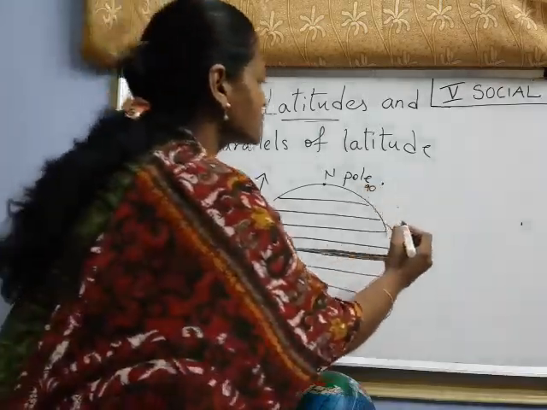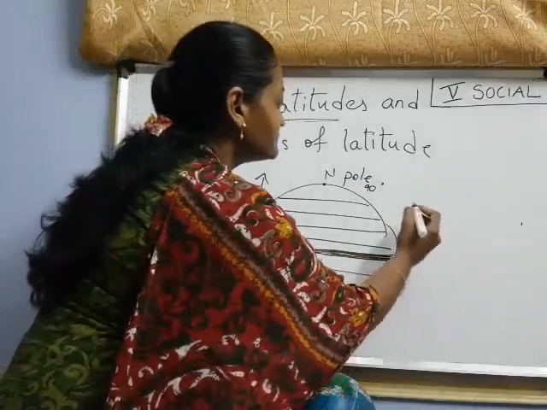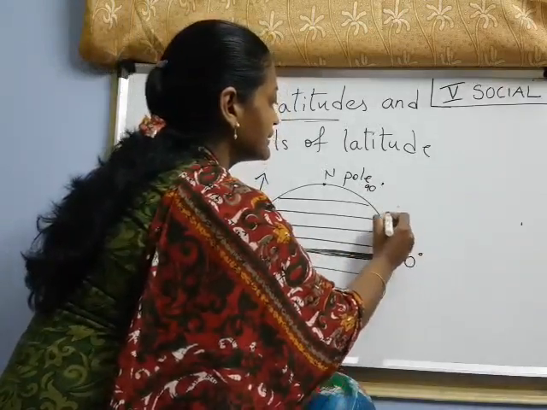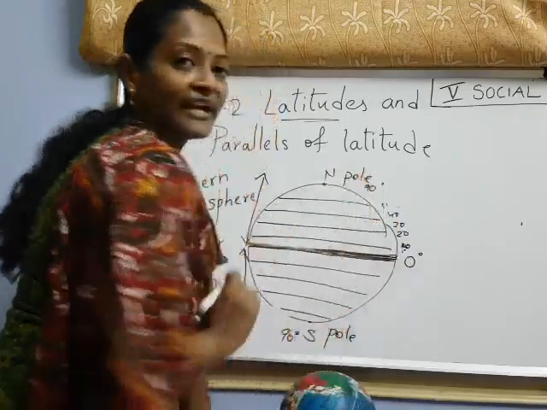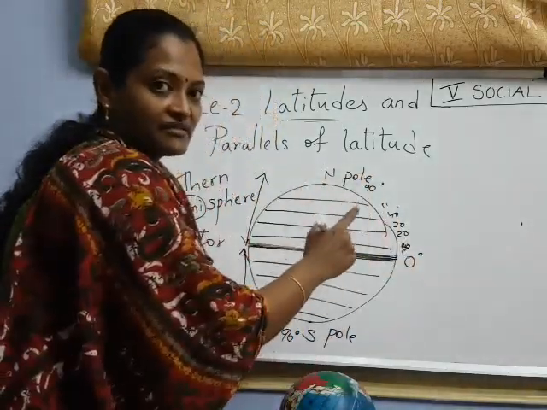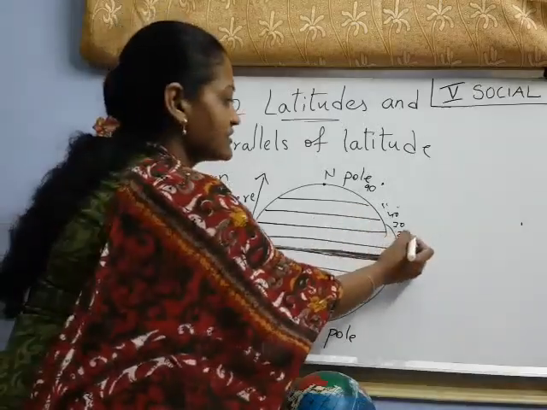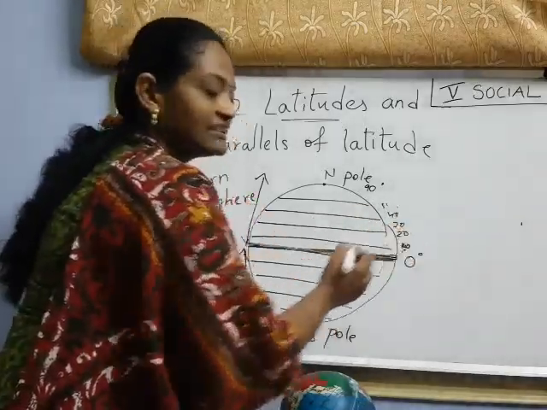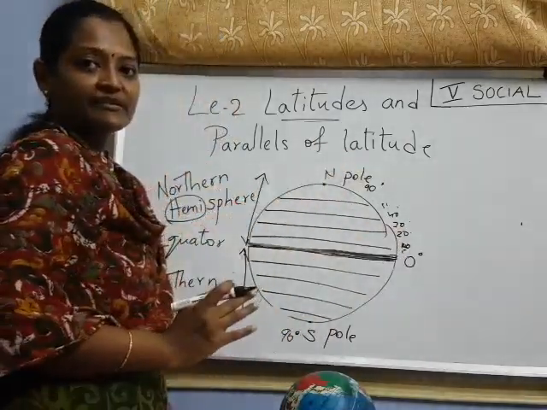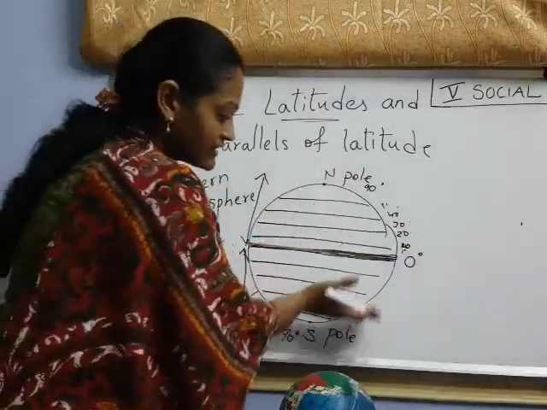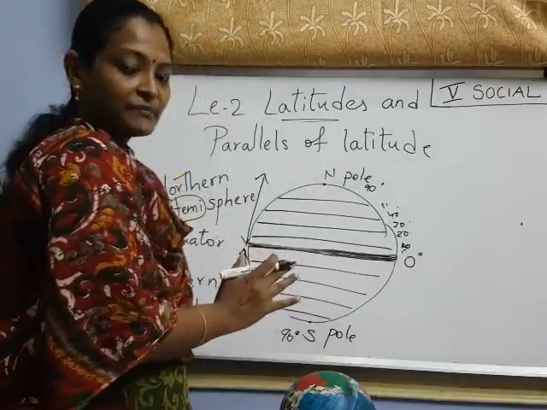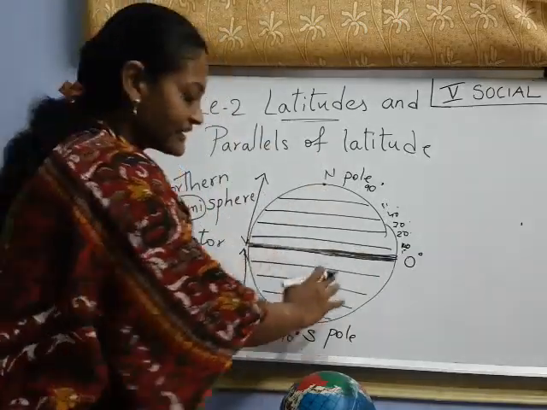So I will show you like here. Look at here. See, 10, 20, 30, 40, like that up to 90. That means here 10 lines, 10 degrees, 20 lines, 20 degrees, 30 lines, 30 degrees. Have you understood, children? So like that 90 lines, that means 90 degrees. And towards the south side also we have 90. That means 90 degrees up to here.